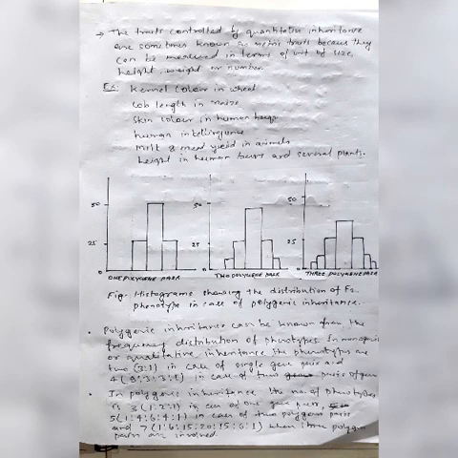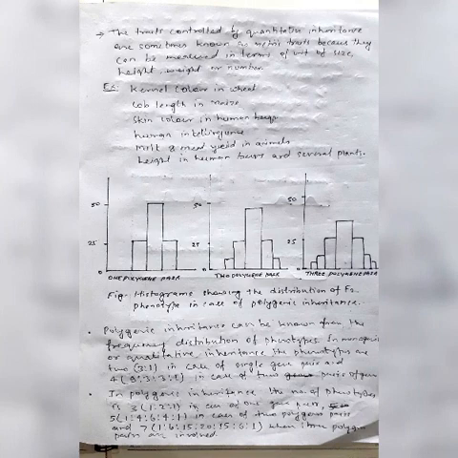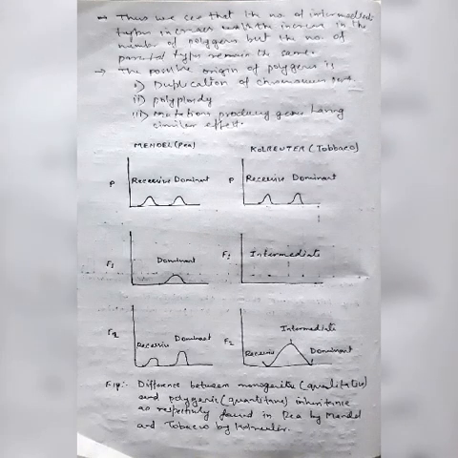Here is a graph, histograms showing the distribution of phenotype in case of polygenic inheritance. One polygene pair, two polygene pairs and three polygene pairs. Here is a histogram, and with the help of this histogram you can understand very well quantitative inheritance. Now polygenic inheritance can be known from the frequency distribution of phenotypes.